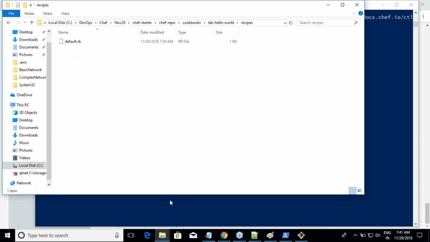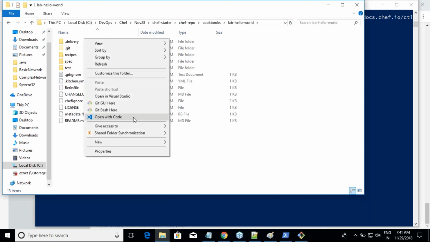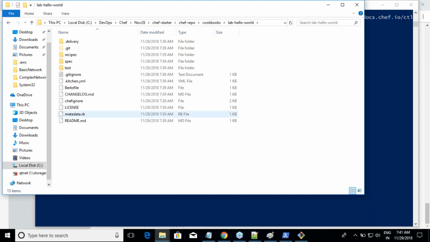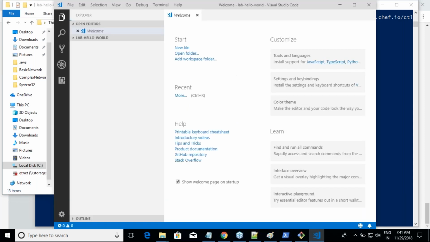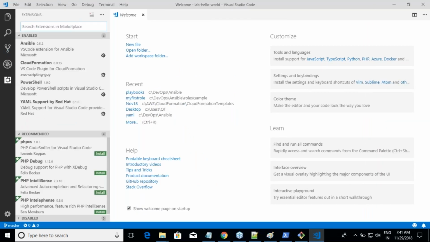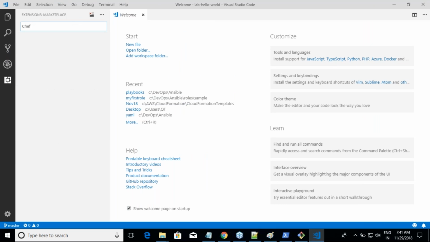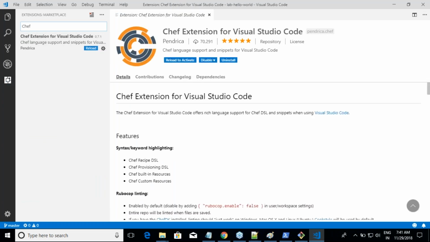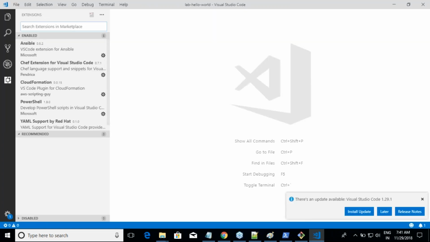Now let me try to open it. I'll open this folder in Visual Studio Code. We have installed Visual Studio Code, right? Yes. And now get into this fourth or the last one, which is called extensions. Over here, try to search for the extension. Are you seeing the extension over here? Install this. If you install this, Visual Studio Code will help you to write Chef, right? Otherwise, you have to use Visual Studio Code much like a notepad.